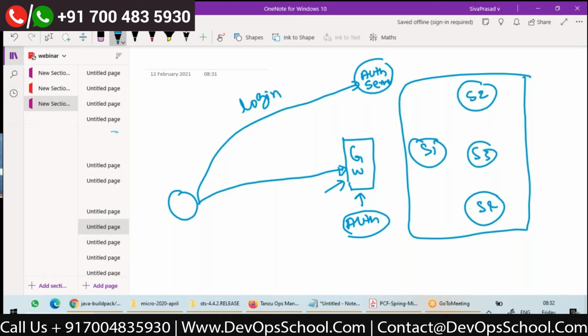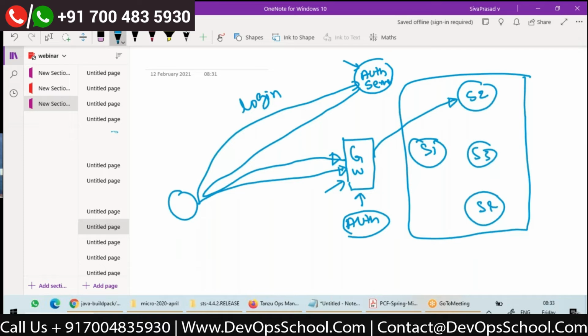Now, the client gives his credentials to the authorization server login page and submits. The authorization server will check the credentials. If the credentials are valid, then it will generate a token and redirect the client to the gateway. Now, the gateway gets the token, validates the token, and if the token is fine, it will send it to the service.